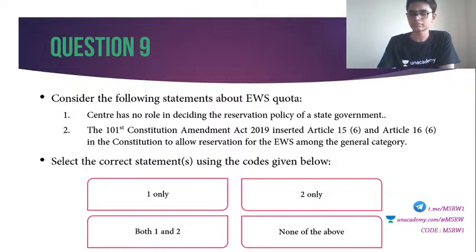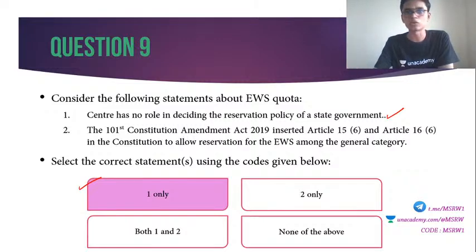What is the correct answer? Question number 9, correct answer is 1 only. Center has no role in deciding the reservation policy of state government. This is true. When the EWS quota, economically weaker sections quota, was brought into action by the central government, lots and lots of people went against it in the Supreme Court. There is a Supreme Court judgment in the Indira Sawhney case back in the 1990s, which states that total reservation in a country cannot go beyond 50%. Maximum reservation can be 50% only.